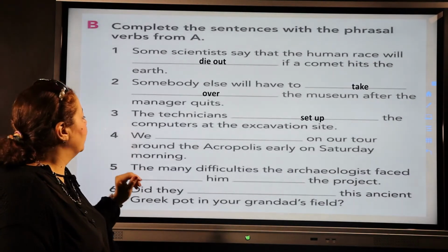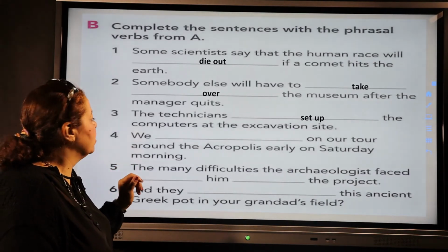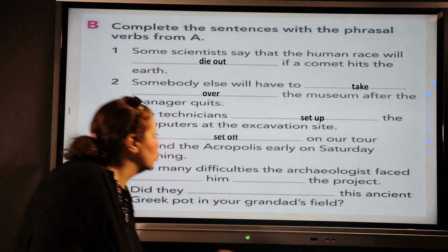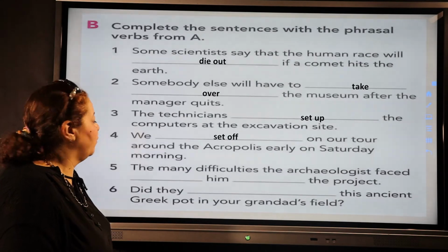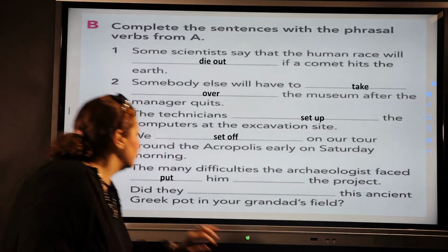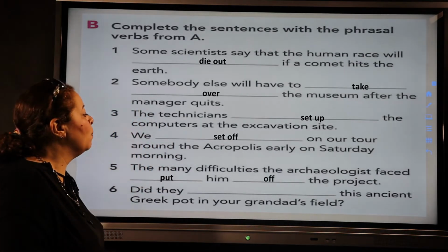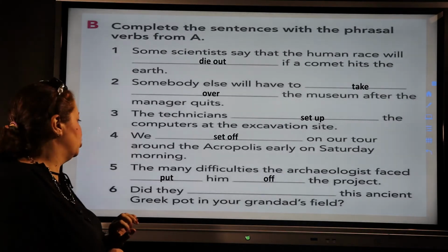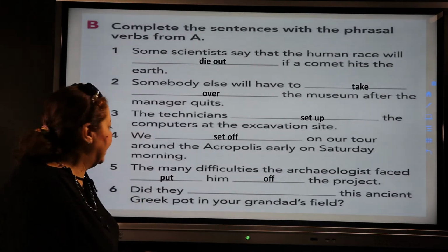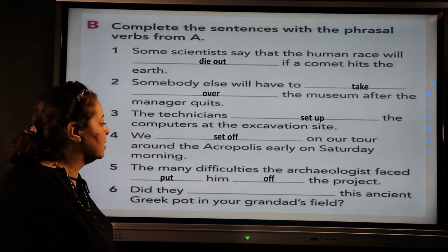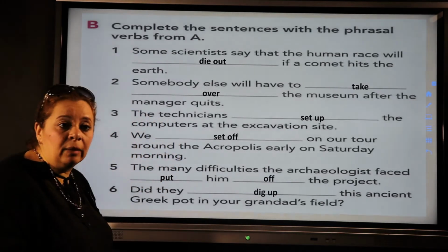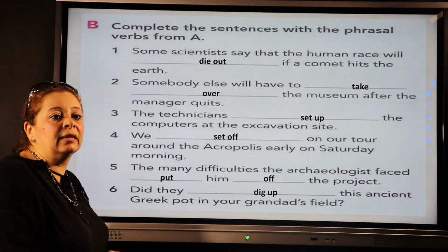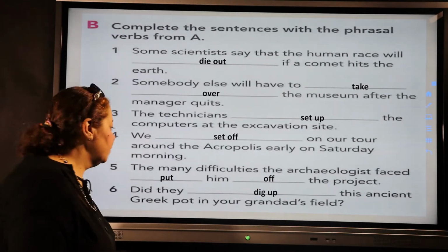We set off on our tour around the Acropolis early on Saturday morning. We started the journey, set off. The many difficulties the archaeologist faced discouraged him, so they put him off the project. Did they dig up this ancient Greek pot in your granddad's field? Meaning they found it buried in the field, under the ground, okay?